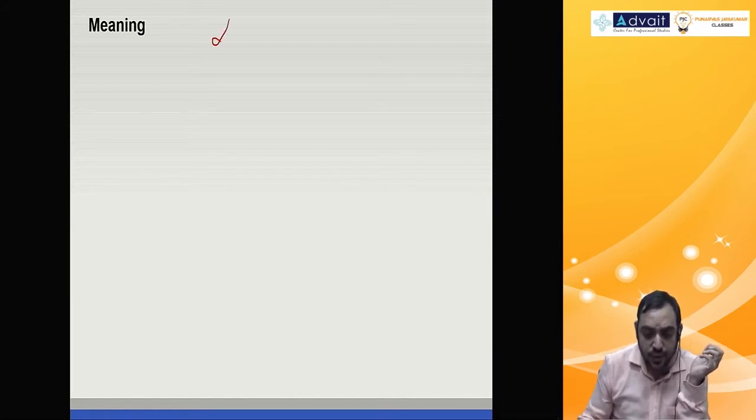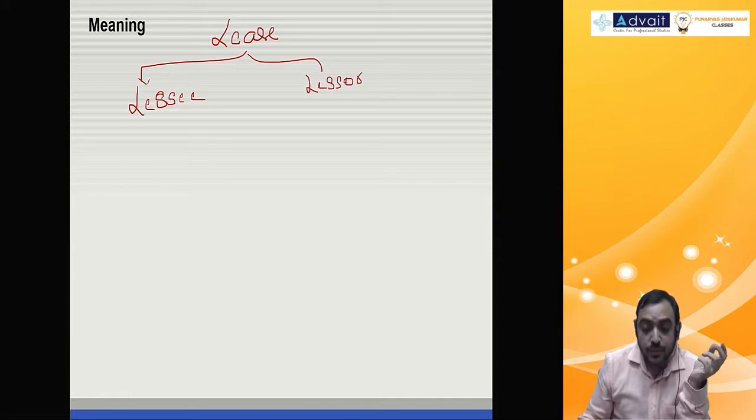So lease, if I discuss from two persons' point of view, from lessor perspective and lessee perspective. From lessee perspective, this is a financing decision.